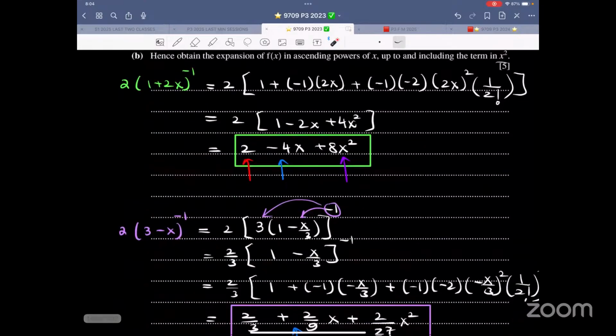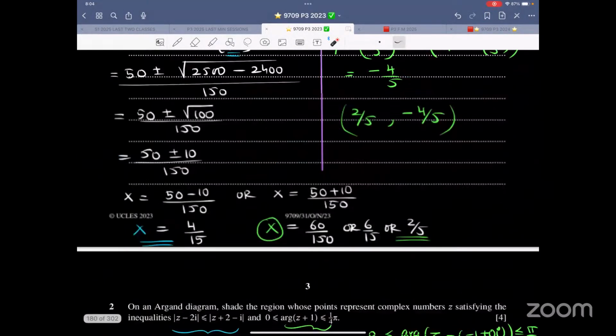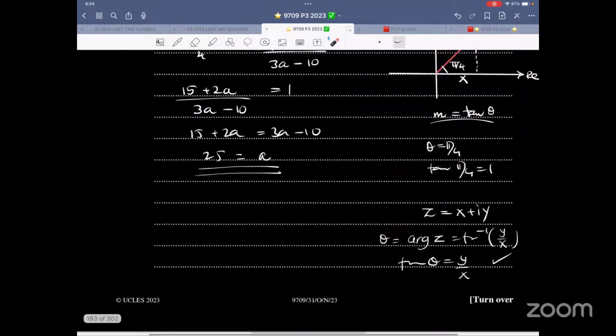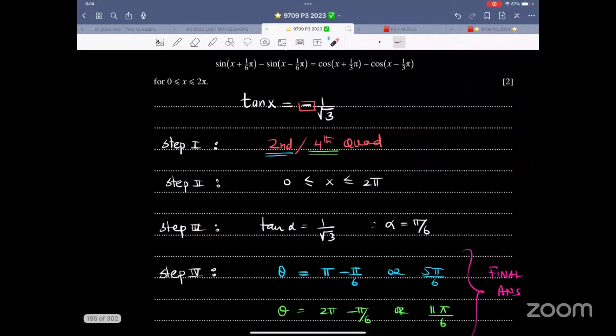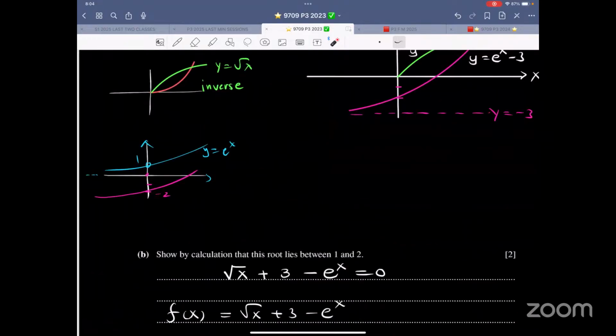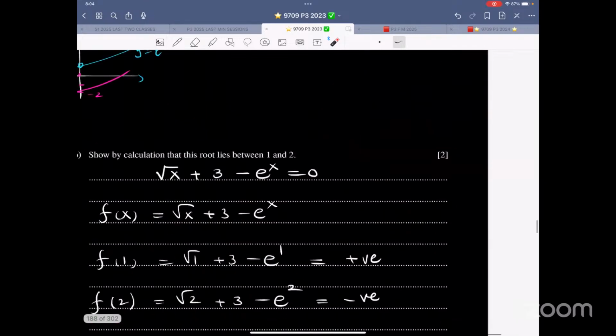Now this is vectors. Okay, let me go to that November paper, November 2023. And there is a vectors question over here also. I'll start with the November thing.